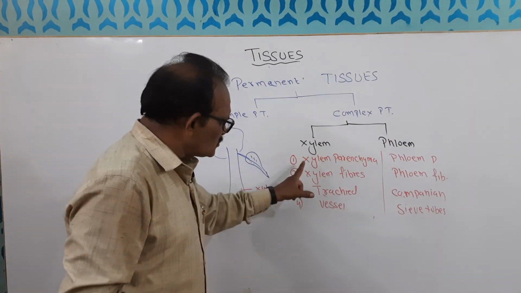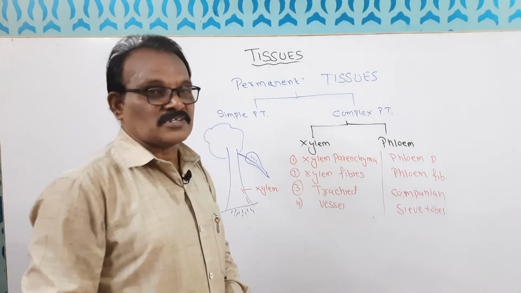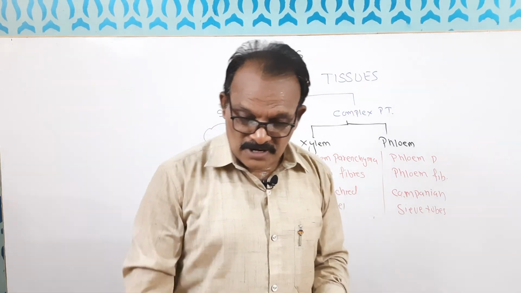Here in xylem all cells are made up of dead cells.